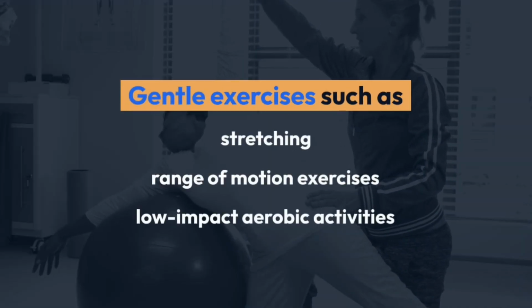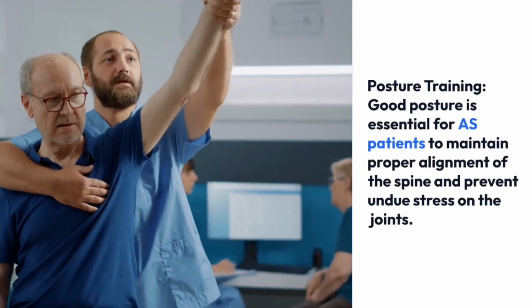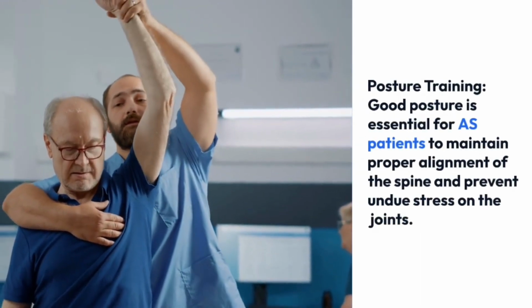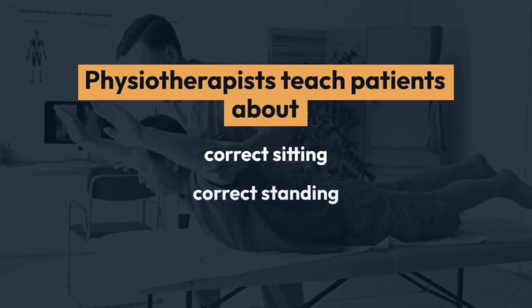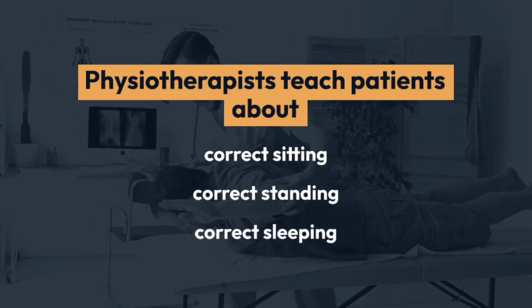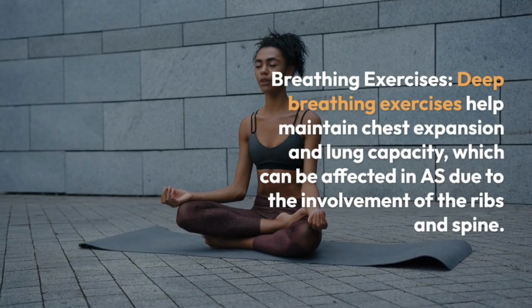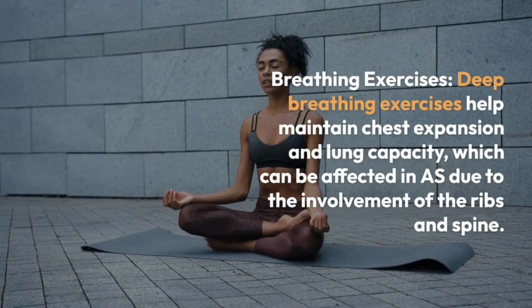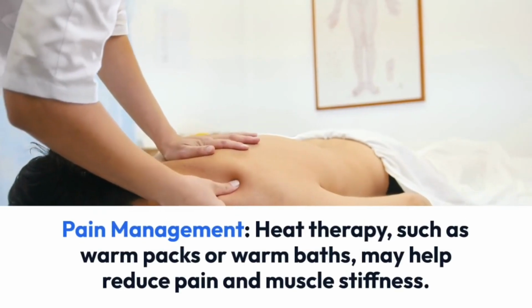Gentle exercises such as stretching, range of motion exercises, and low-impact aerobic activities, e.g., swimming, cycling, are commonly prescribed. Posture training. Good posture is essential for AS patients to maintain proper alignment of the spine and prevent undue stress on the joints. Physiotherapists teach patients about correct sitting, standing, and sleeping positions. Breathing exercises. Deep breathing exercises help pain management.